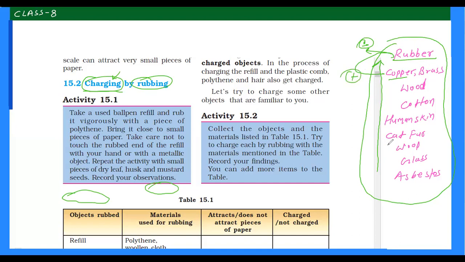Similarly, if you rub glass with wool, then wool will get negatively charged because it has more electron affinity in comparison to glass, and glass will get positively charged. You also have to write it down in your notebook in this order. The other methods of charging are conduction and induction. This first method is known as charging by rubbing.